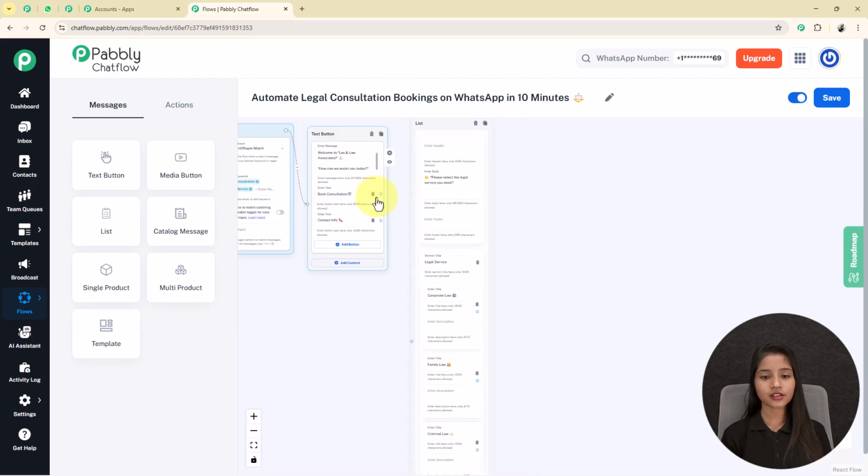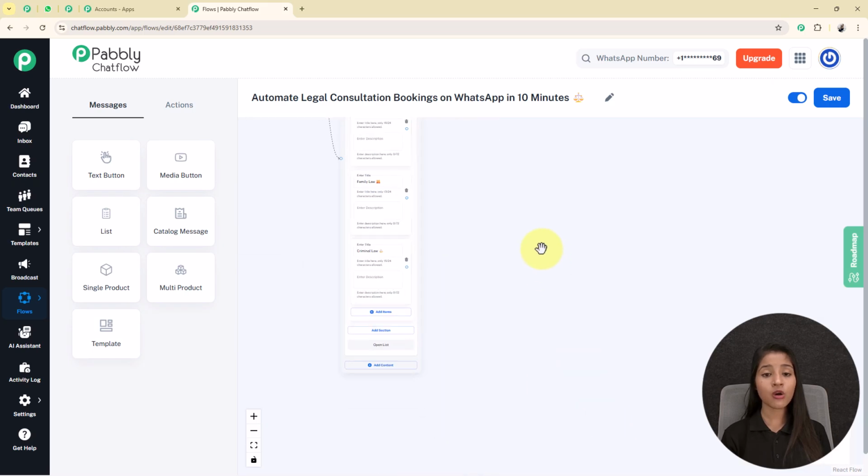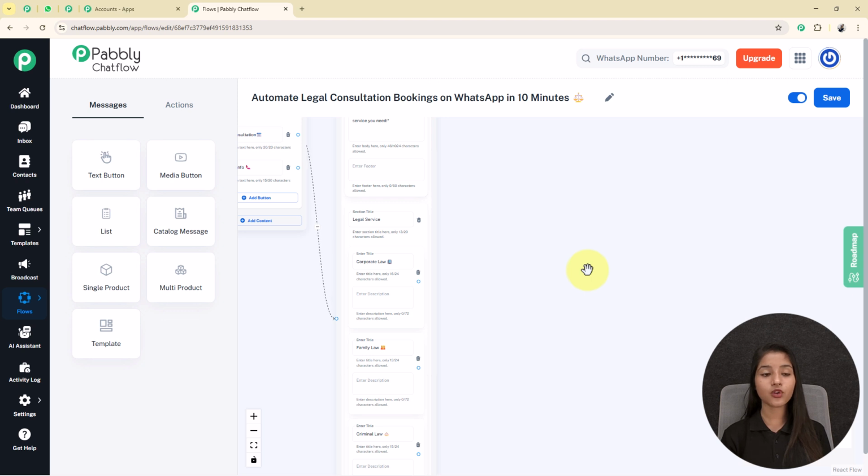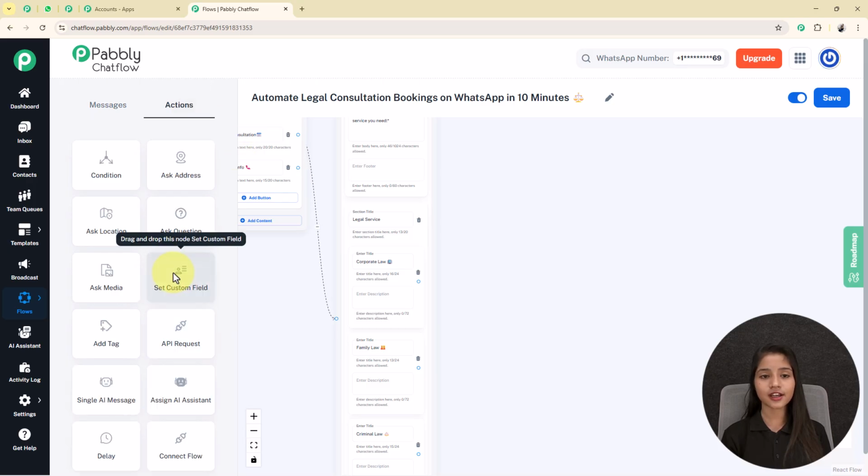After that I am connecting the circle in front of book consultation to this specific message. Now whenever my user selects the service type, my bot will reply to them. But before that, here I am going to set up one set custom field. For that I am clicking on this actions option and taking the button set custom field.